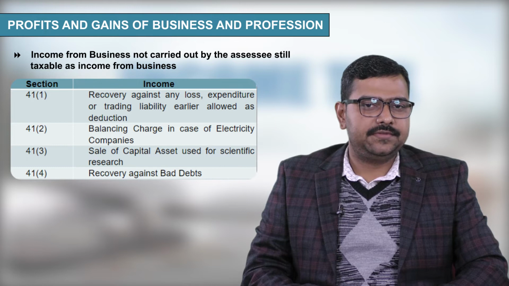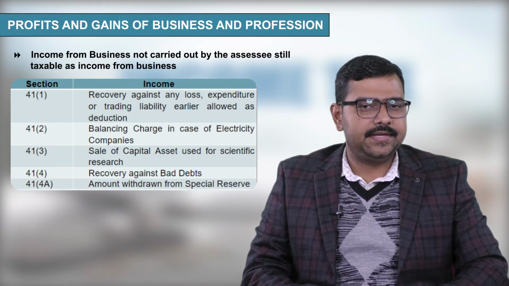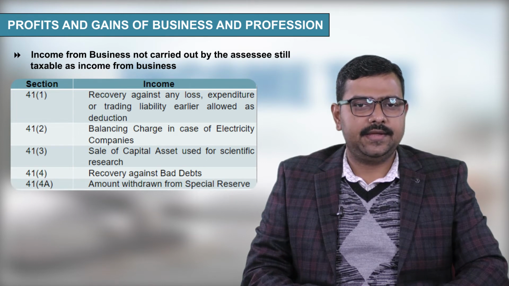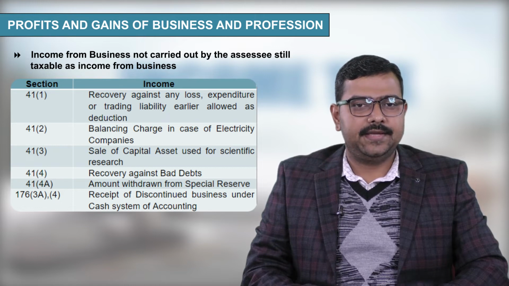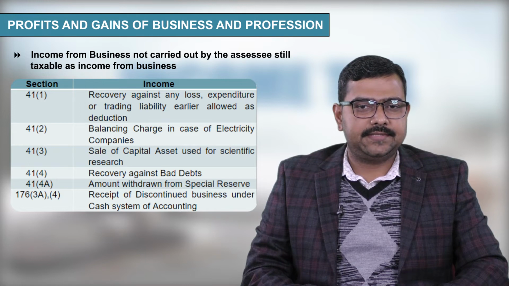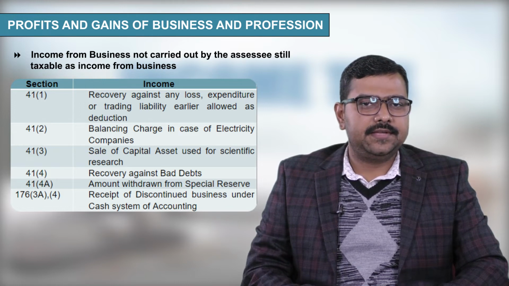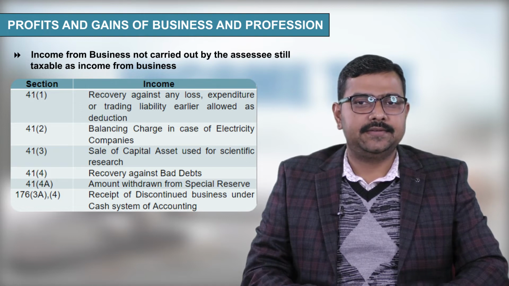Next, section 41 subsection 4, recovery against bad debts. Next, section 41 subsection 4A, amount withdrawn from special reserve. Next, section 176 subsection 3, 3A and subsection 4, receipt of discontinued business under cash system of accounting. So, these are the incomes from business not carried on by the assessee, still taxable as income from business.